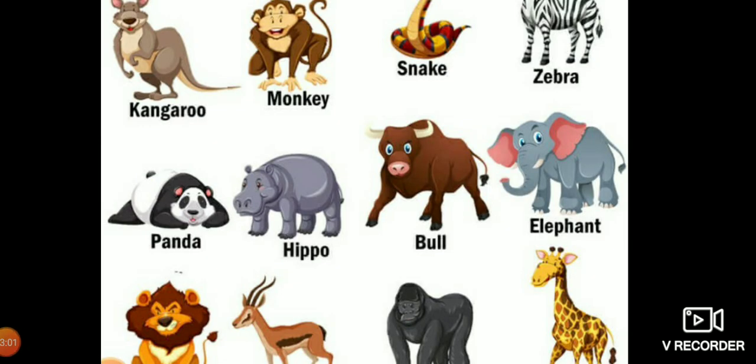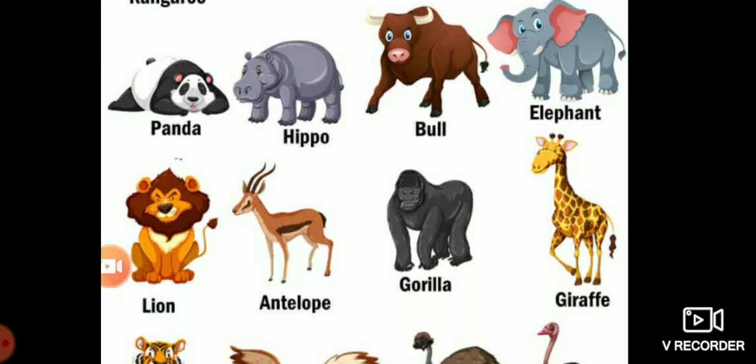Children, do you know about the giraffe? The giraffe has a black colored tongue, about 45 centimeters in length.